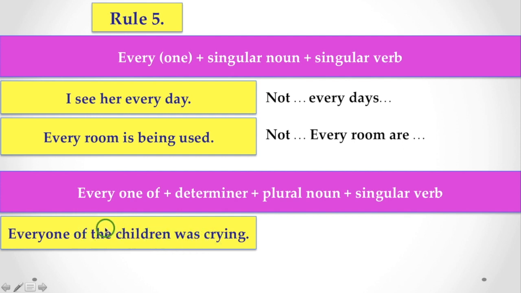That is the determiner, and you find the children, that is a plural noun, but was is a singular verb. Here this rule is very important. You have to keep in mind when every one of is used with determiner and plural noun must be there, and although there is plural noun, you have to use singular verb.